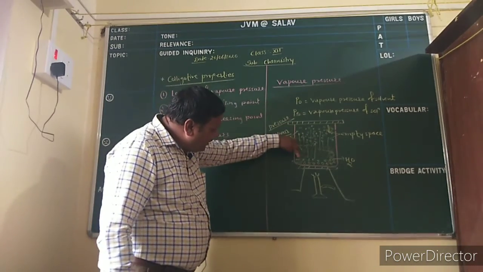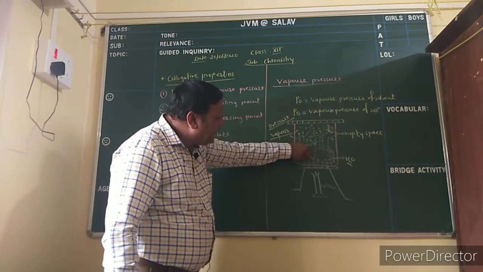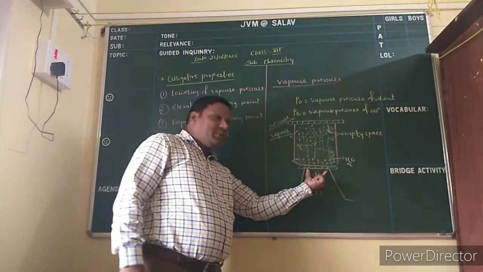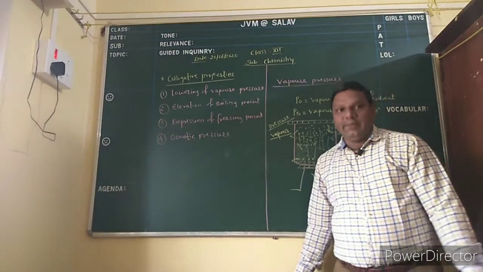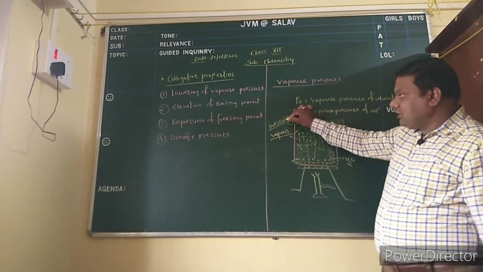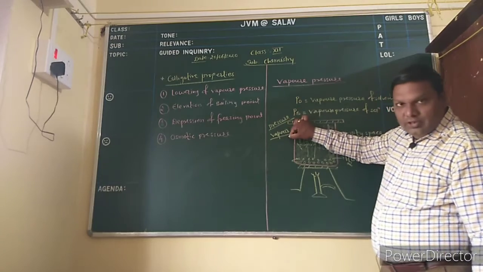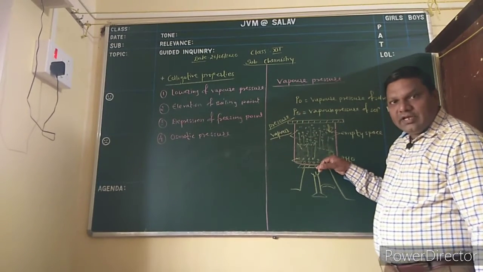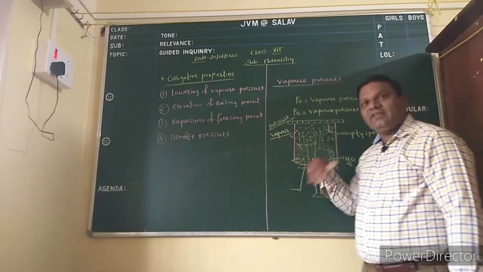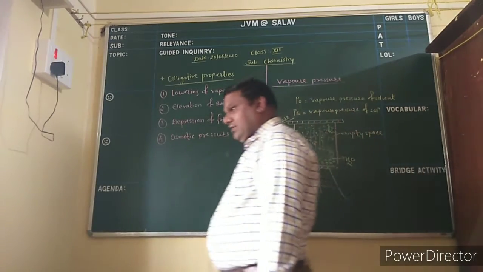When this solute particle occupies some space, at the same amount of heat it will form less vapor. So vapor pressure depends upon the amount of solute present in the solution. If the amount of solute is increased, then the vapor pressure decreases.